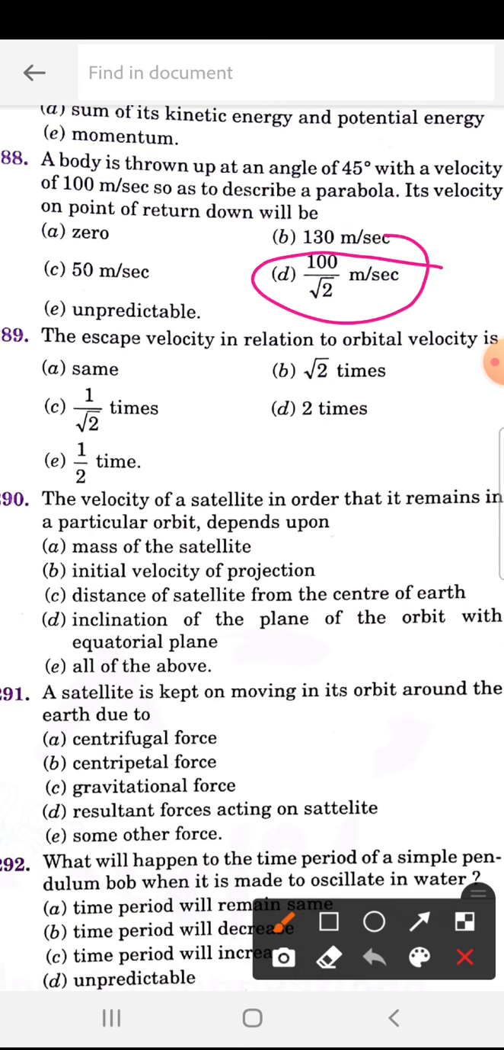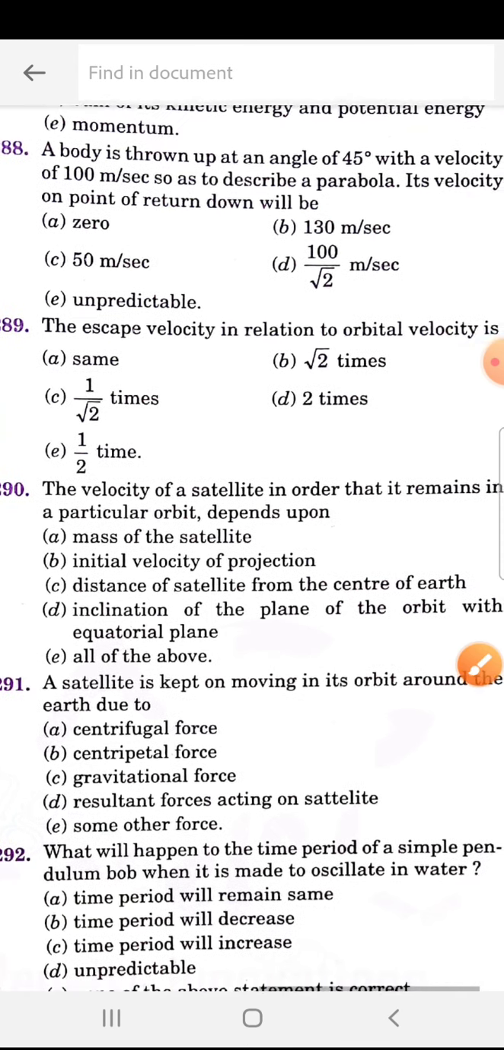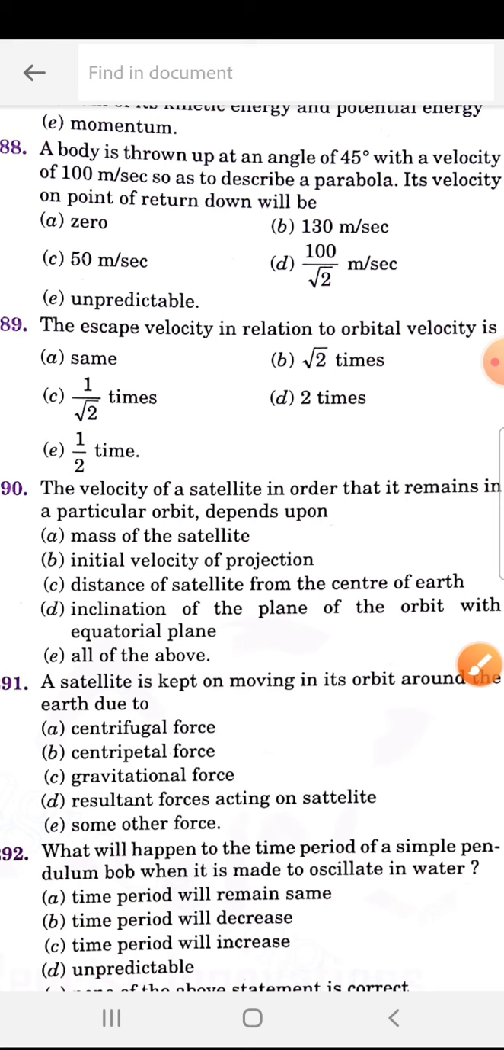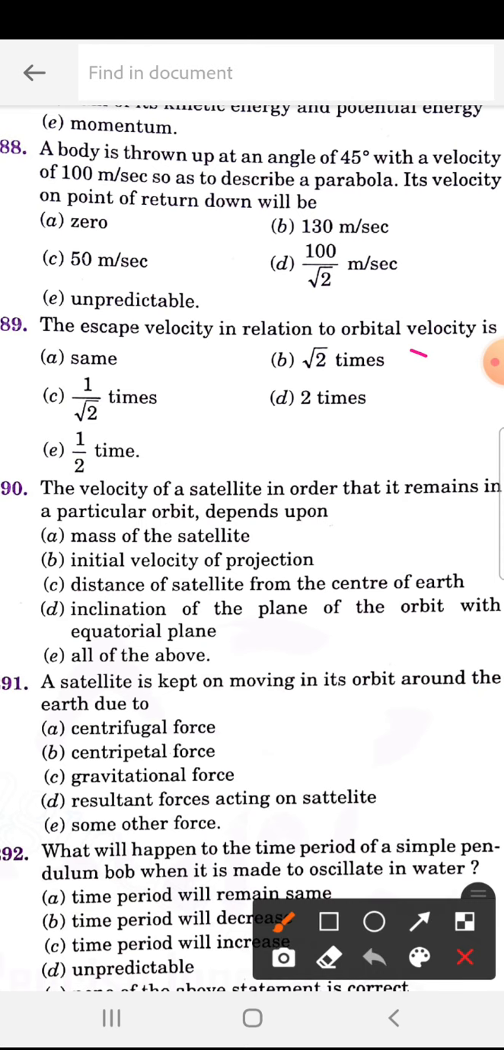This is 100 by root 2 meter per second. 288 is D. 289. Next, the escape velocity in relation to the orbital velocity is, so 289 is B, root 2 times.